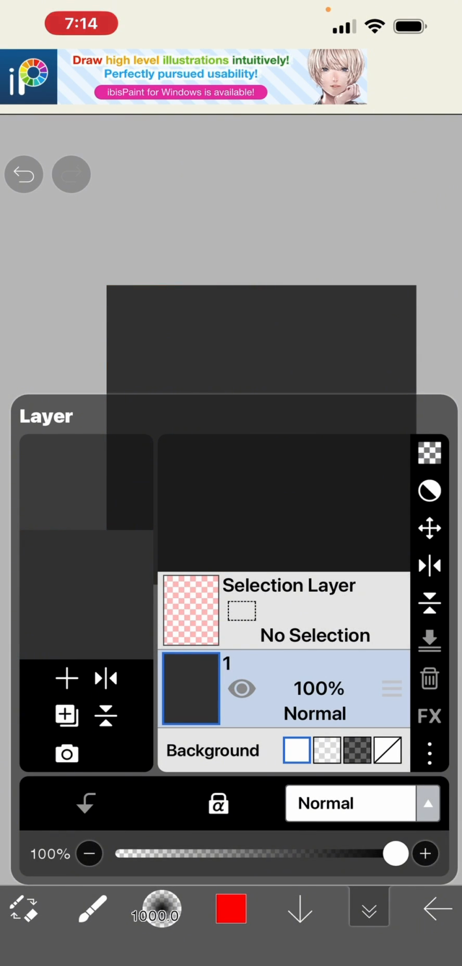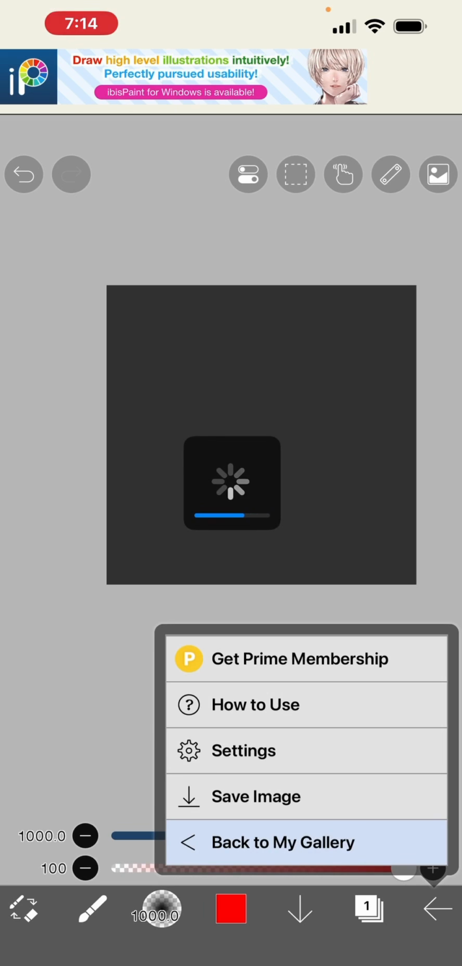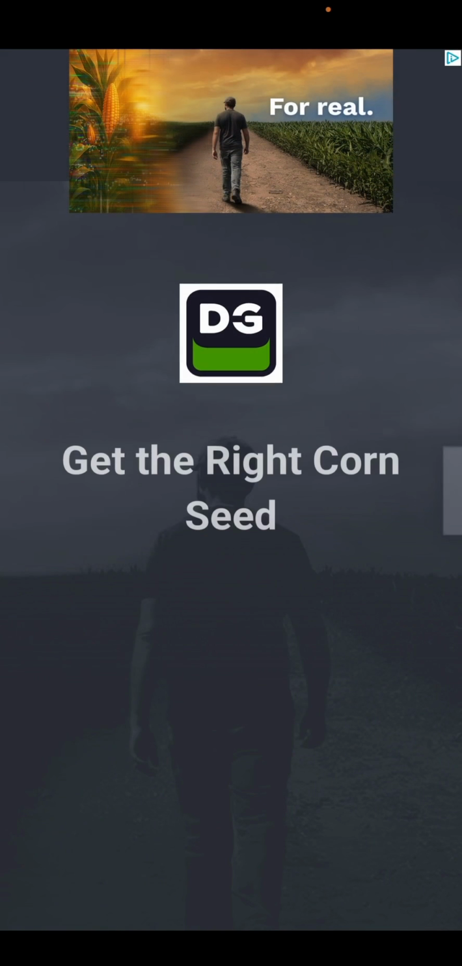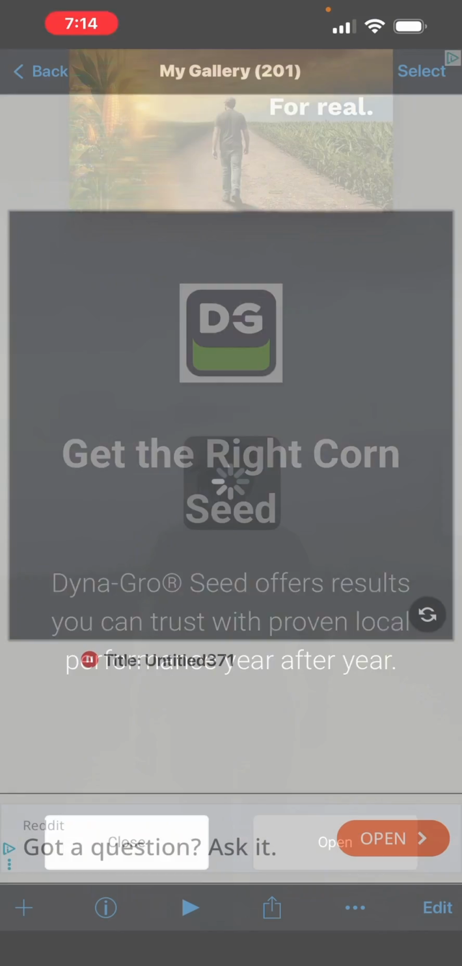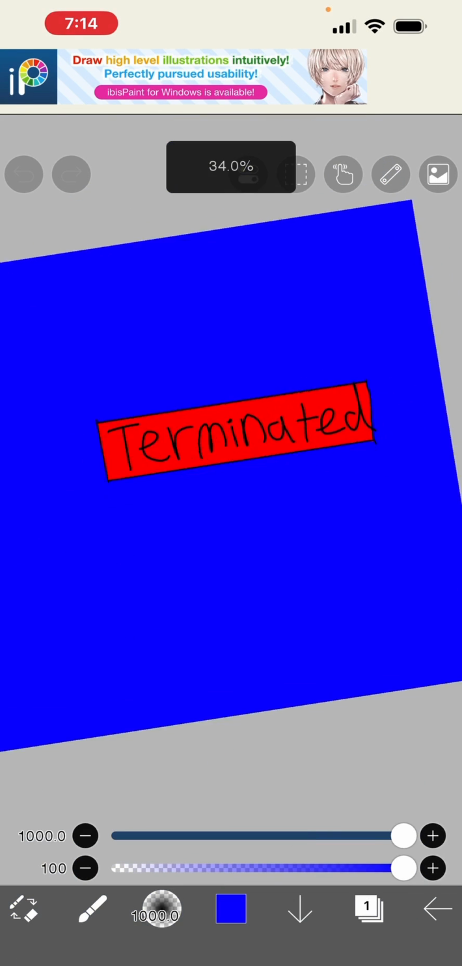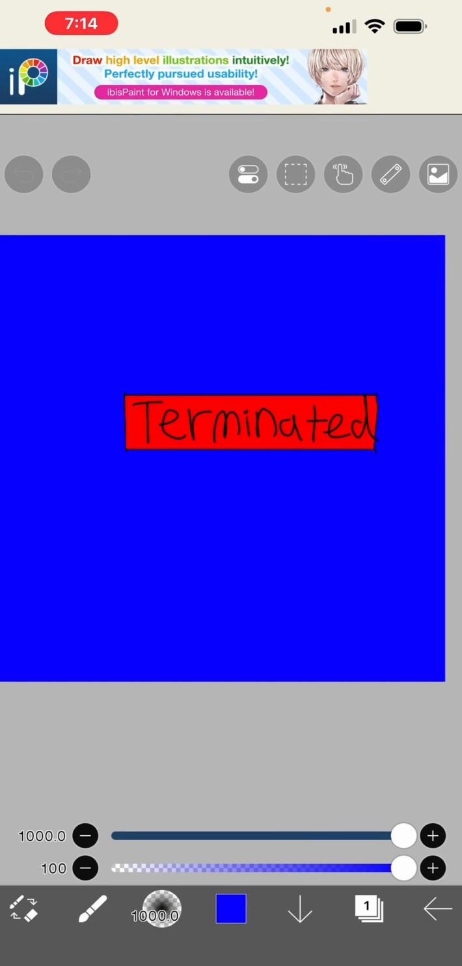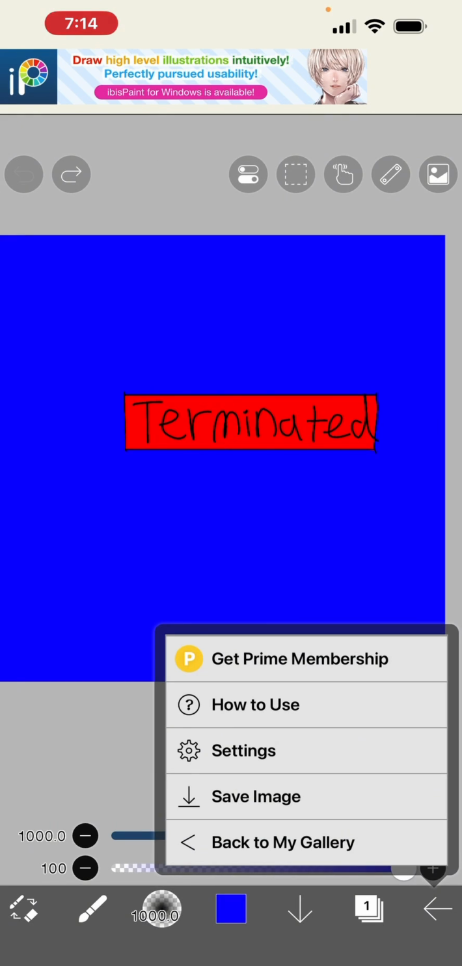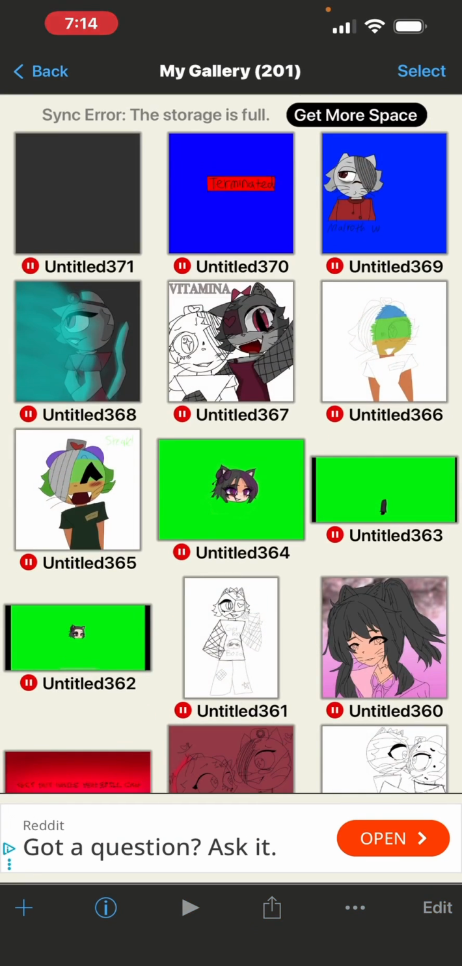Now for the scene where they get terminated, here's what I would do. You go to a drawing and you just write "terminated." And you make this a blue screen or green screen, it doesn't matter. You just add the background of blue screen, green screen, red screen. It doesn't matter, as long as it's not red screen, because it'll invert and take the terminated away. And then you just take a picture of that.